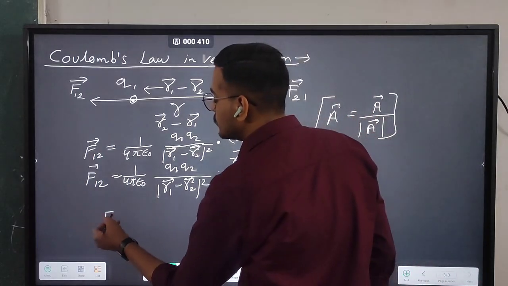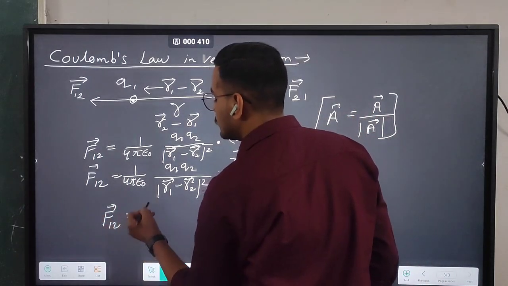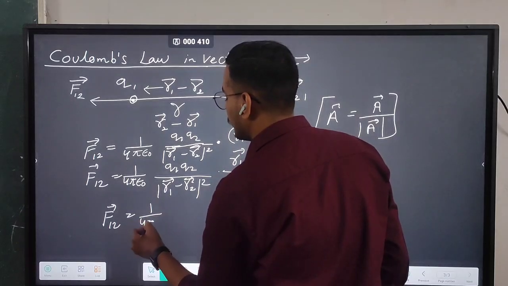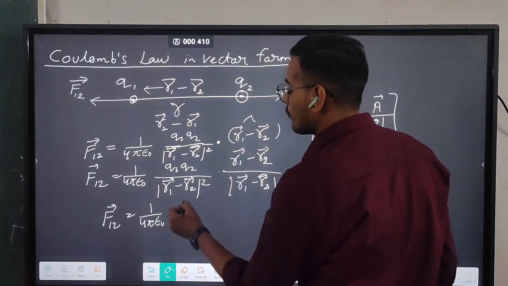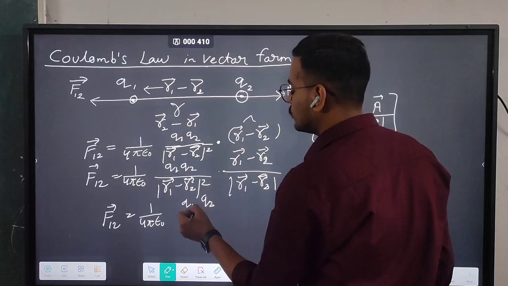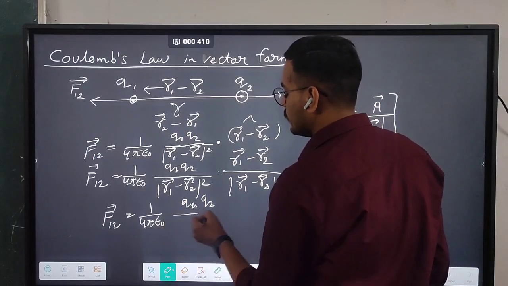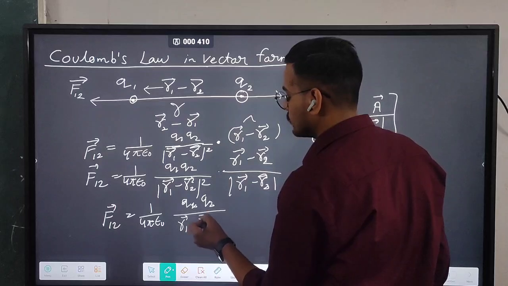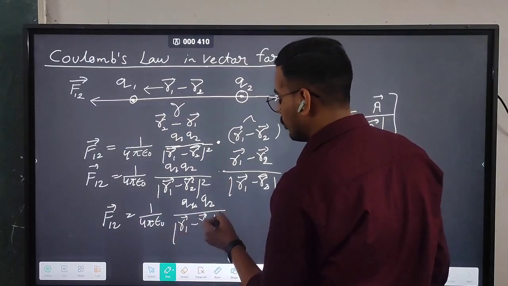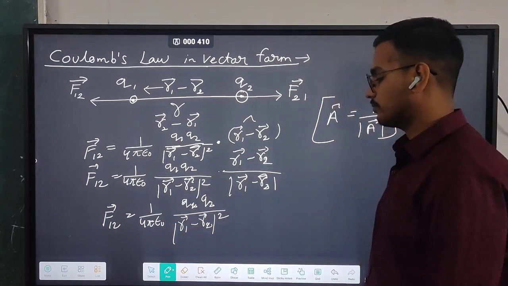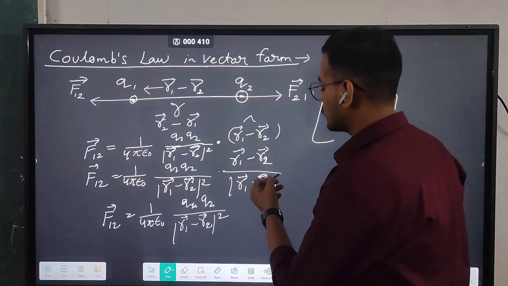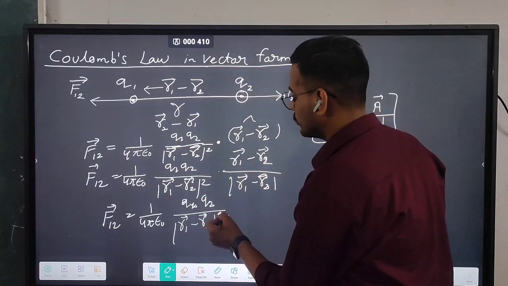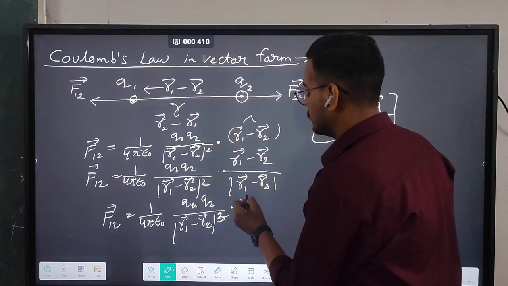and this will be equal to F12 is equal to 1 by 4 pi epsilon naught Q1 Q2 by R1 minus R2 mod whole square. Sorry, square here, and this will be whole cube, and this will remain here.